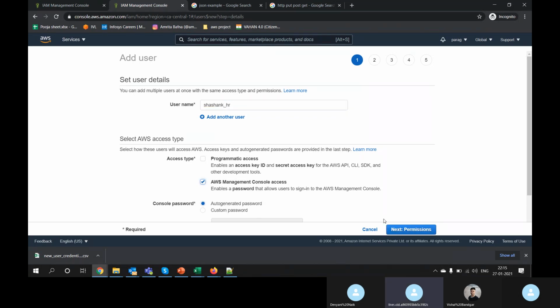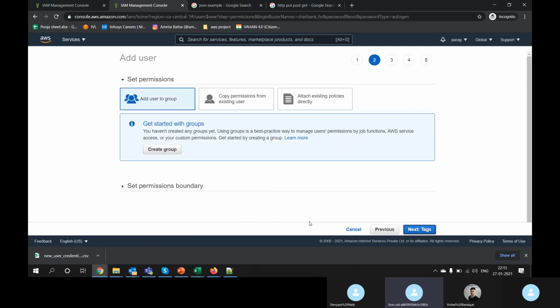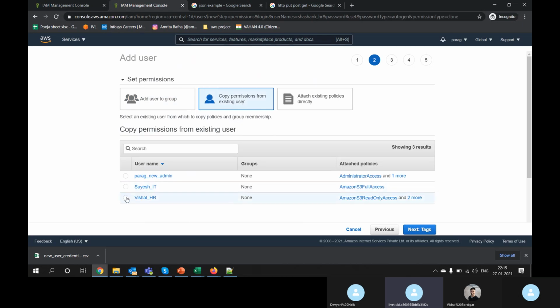If Shashank is joining the HR team, I again have to add all the permissions which are in the HR team. So I can copy all the permissions from Vishal. Here there are three options. One is to go to a group. We don't have any group right now, I will talk about groups later. Right now we have a couple of users, so if Shashank is joining Vishal's team, all the permissions which Vishal has, I can pass to Shashank.